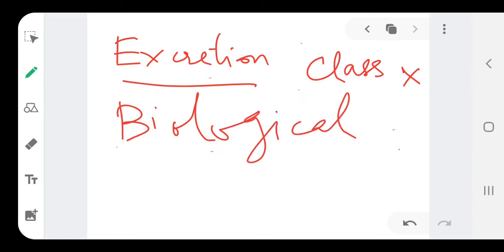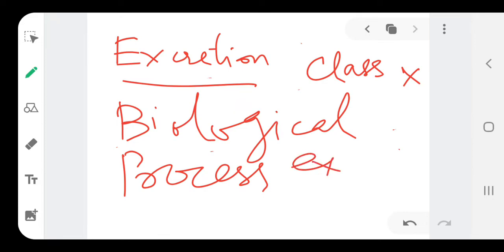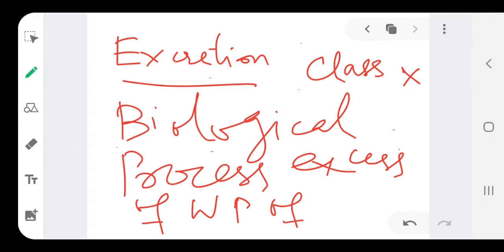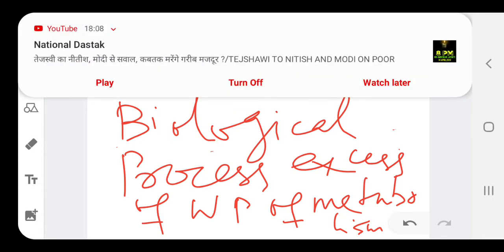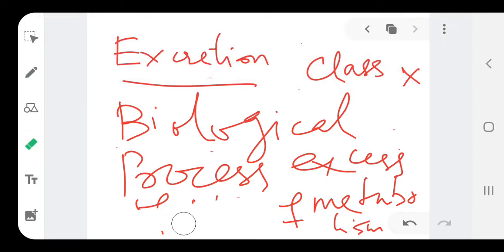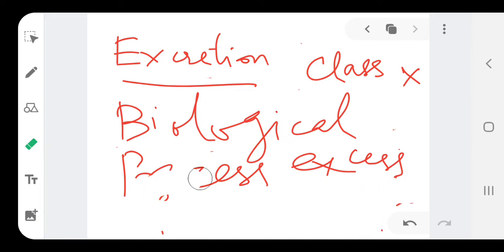In this process the organism gets rid of excess waste products of metabolism, the various processes that undergo in it. So, getting rid of the metabolic waste of metabolism is referred to as excretion.